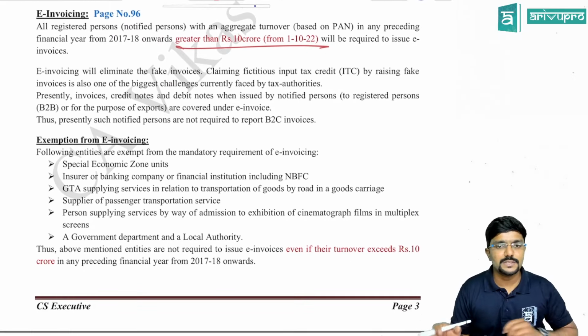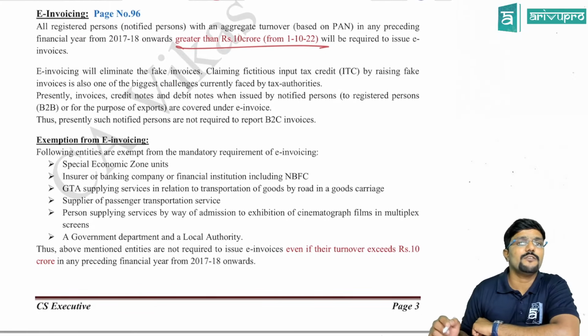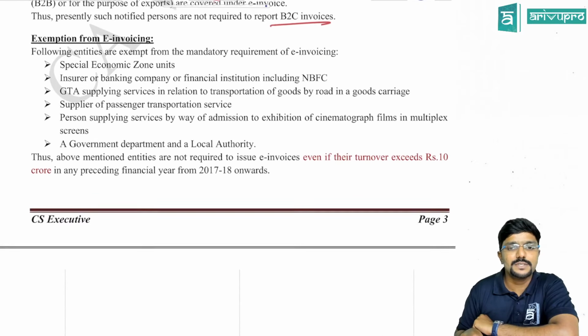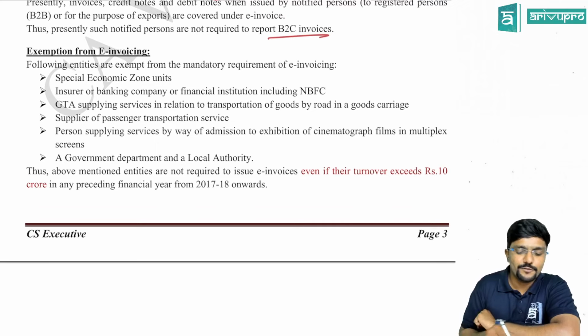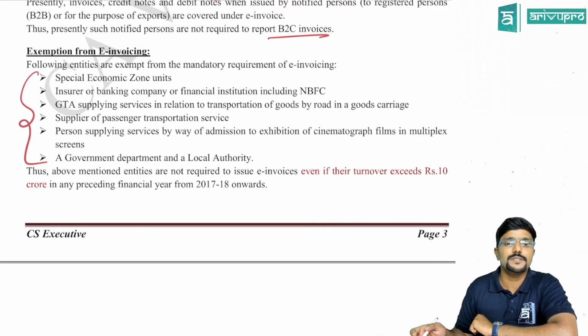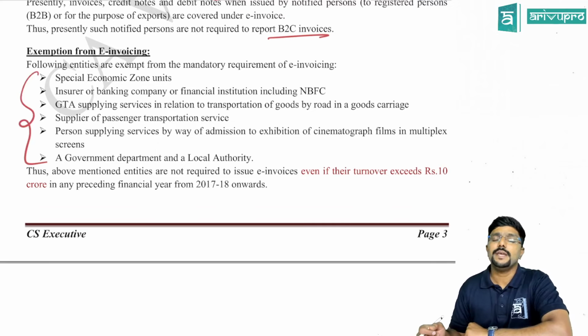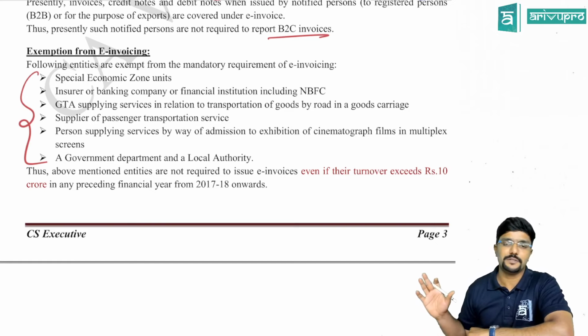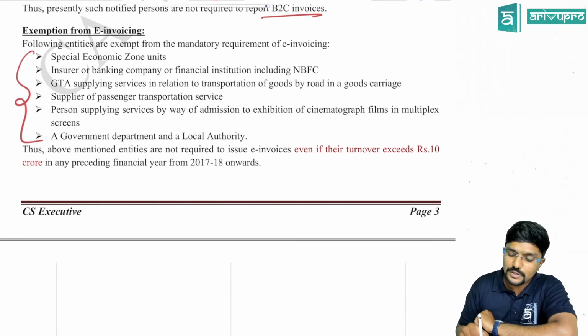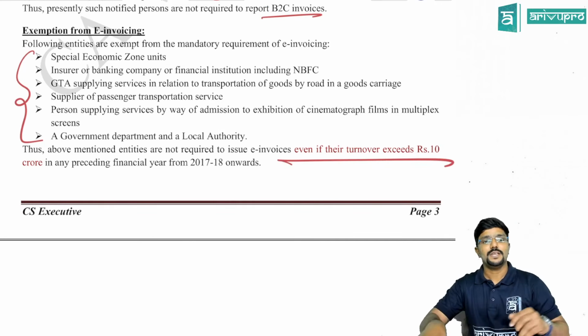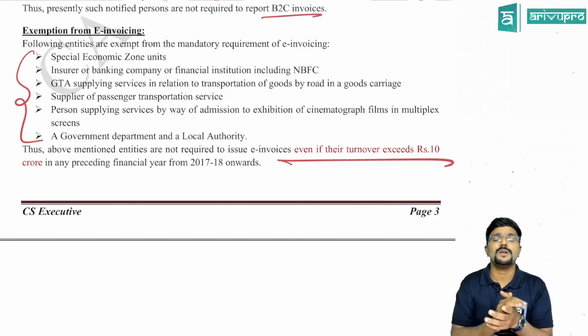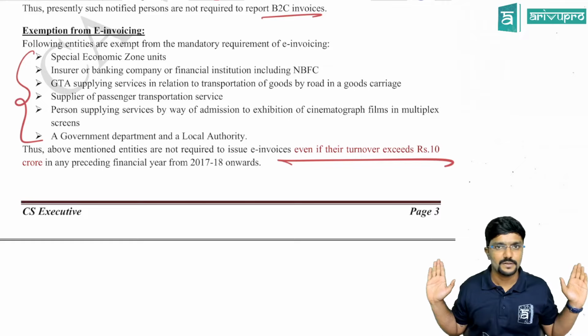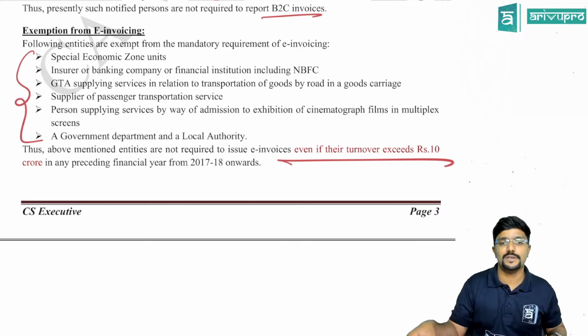Okay. So all other things remain the same. It is applicable only in case of B2B supply and not B2C supply, guys. Exemptions are given for a few people. If the supplier is covered in any of these points, then for him e-invoicing is not mandatory, but voluntarily he can follow it. It is not mandatory for him even though his turnover is more than 10 crore. For example, a government department or local authority: even if their turnover is more than 10 crore, e-invoicing is still not mandatory for them. Okay, so they are the exceptions for e-invoicing, guys.